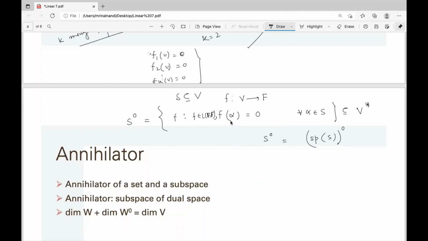Because f of alpha plus beta is f alpha plus f beta, because f is a linear function. It works both ways. If f plus g of alpha is f alpha plus g alpha, and in the other way, f of alpha plus beta is f alpha plus f beta. So alpha, beta in S.